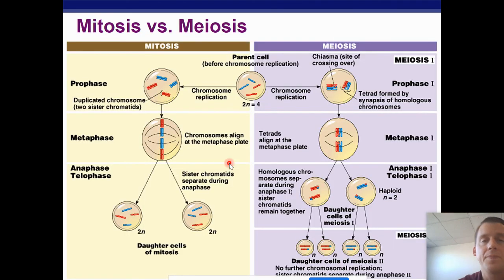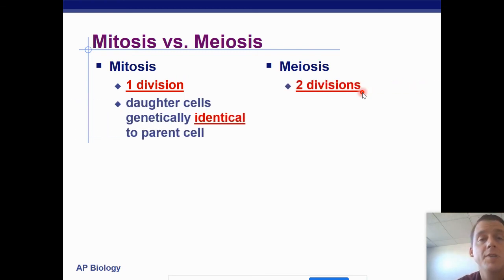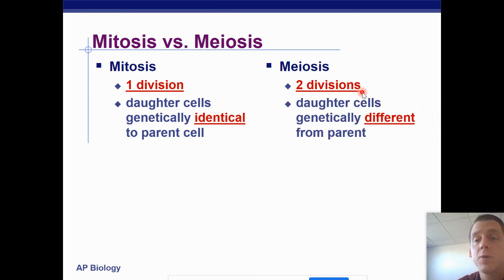All right, so one thing that you should be able to do is to compare mitosis and meiosis. So you can use this diagram to compare them. Mitosis has 1 division, meiosis has 2. Mitosis creates identical cells. Meiosis creates completely different cells.